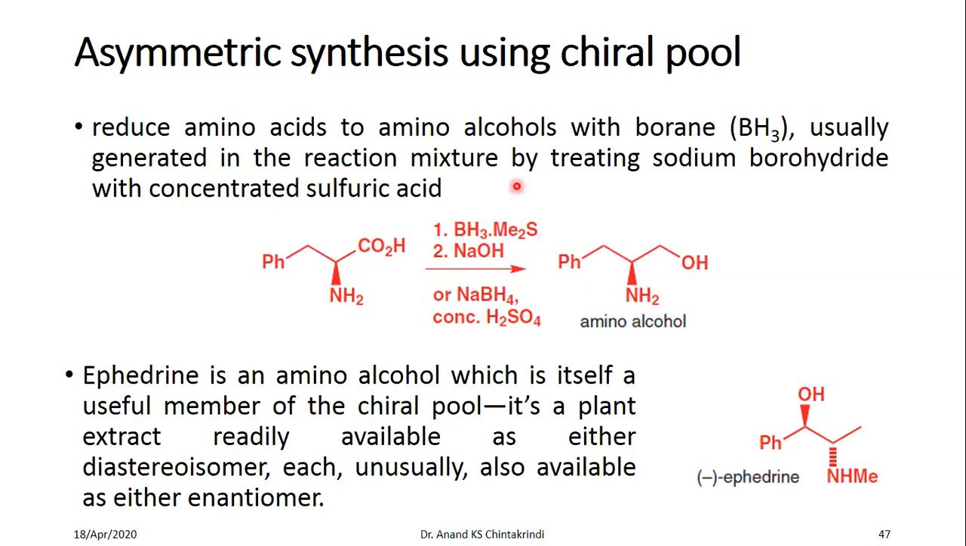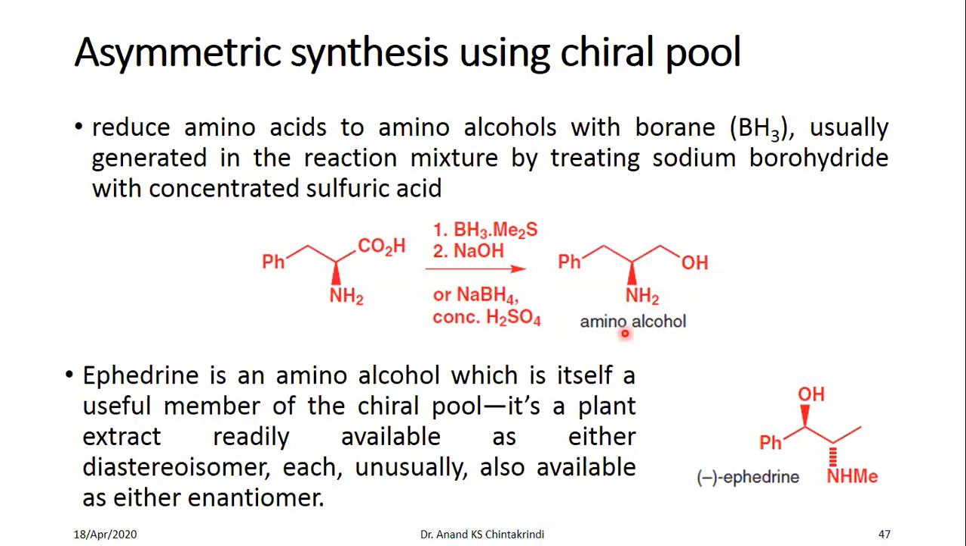An example of this is when you reduce the amino acid to an amino alcohol using borane, or by treating the reaction mixture with sodium borohydride and sulfuric acid. You can use borane as such, or sodium borohydride plus concentrated H2SO4 will result in the same borane type of thing. You will get an amino alcohol. You are reducing the carboxyl here to alcohol. So by using a readily available enantiomerically pure compound, you get the synthesis of this amino alcohol using these particular reagents.